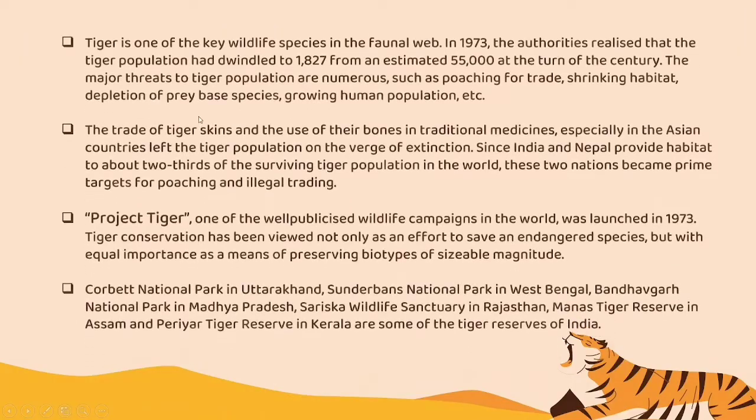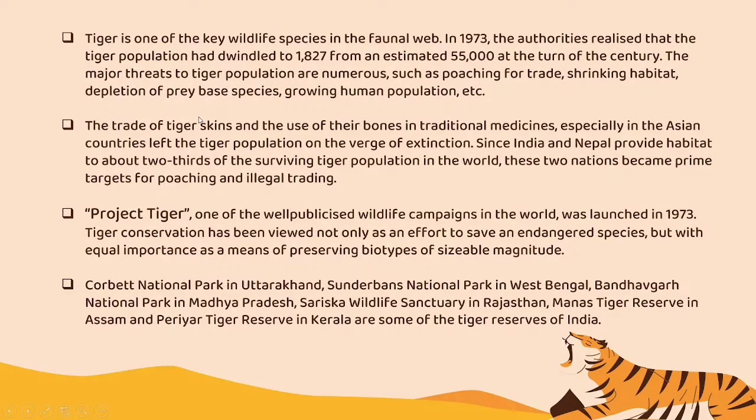One of the major methods of conservation mentioned in the textbook is Project Tiger. We are going to see the description of that. The tiger is a symbol of our nation, our national animal. That is why we are emphasizing tigers a lot. But today the case is topsy-turvy, which means that tigers are becoming endangered. They have described the importance of the tiger. The tiger is one of the key wildlife species in the web. They have given some statistical data related to the tiger. The major threats to the tiger population are huge.